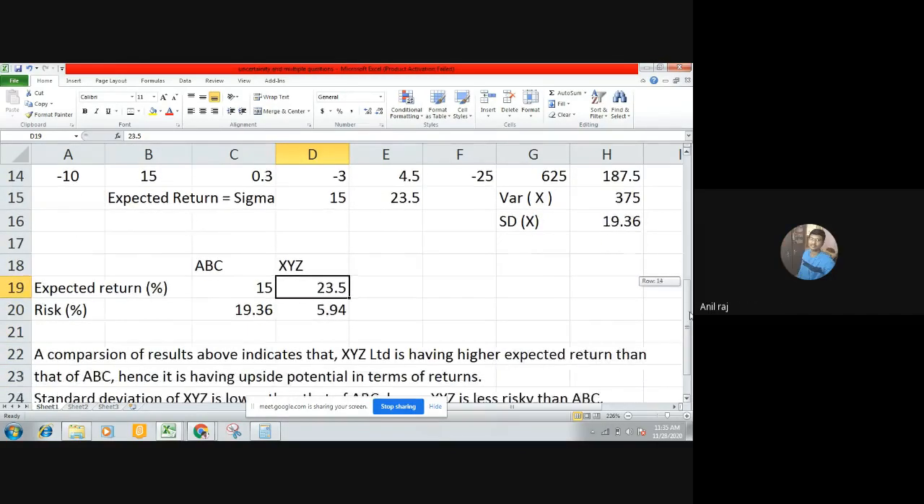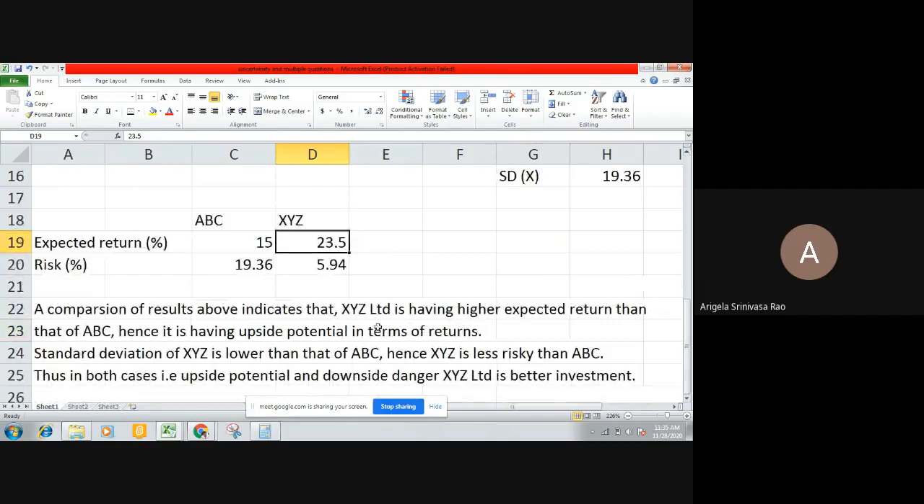Did everyone understand? Yes, sir. A comparison of the results above indicates that XYZ Limited is having higher expected return than that of ABC. Hence, it is having upside potential in terms of returns. Standard deviation of XYZ is lower than ABC. Hence, XYZ is less risky than ABC. Thus, in both cases, that is upside potential and downside danger, XYZ Limited is a better investment. Is the conclusion correct? Yes, sir.